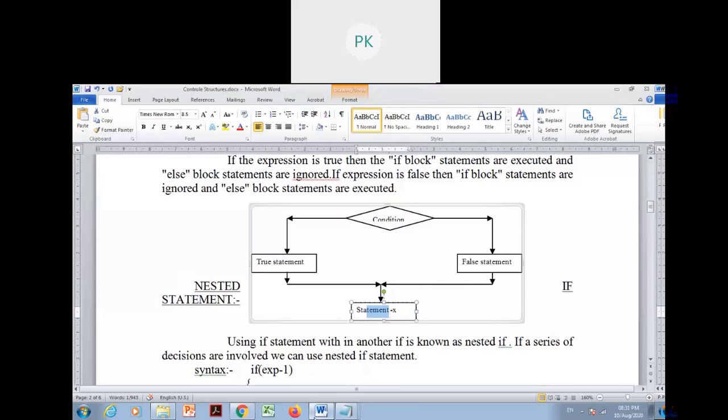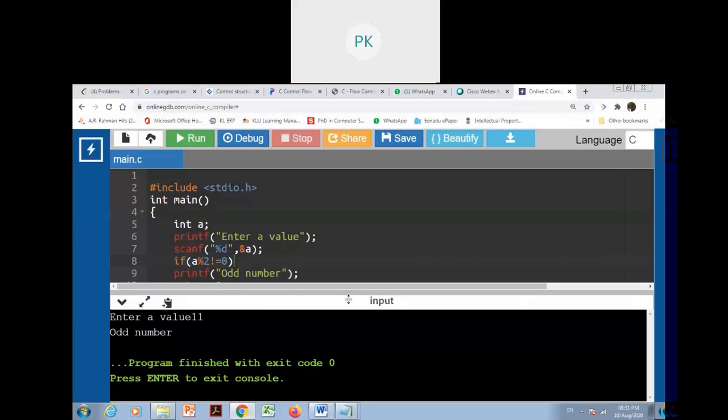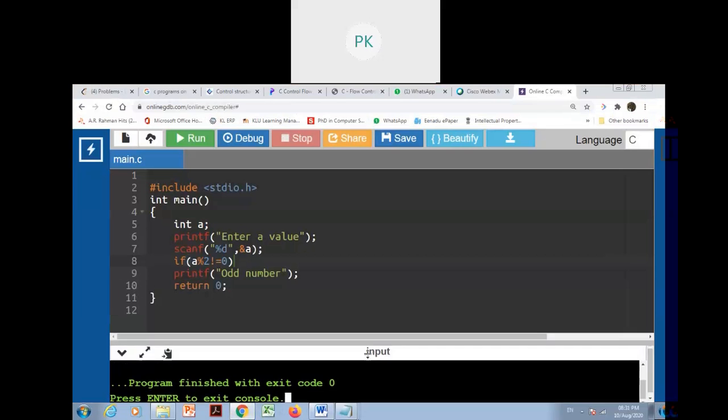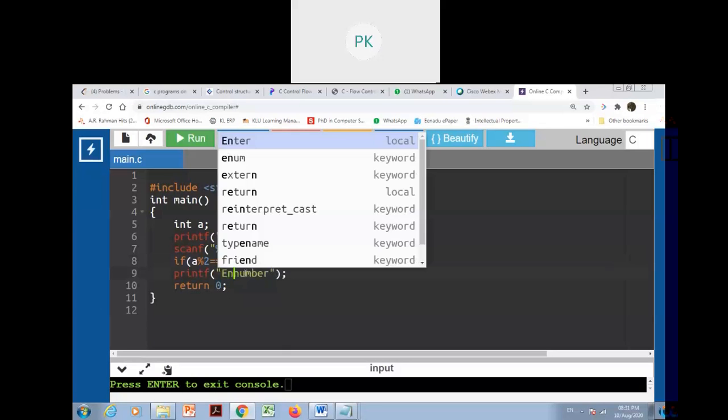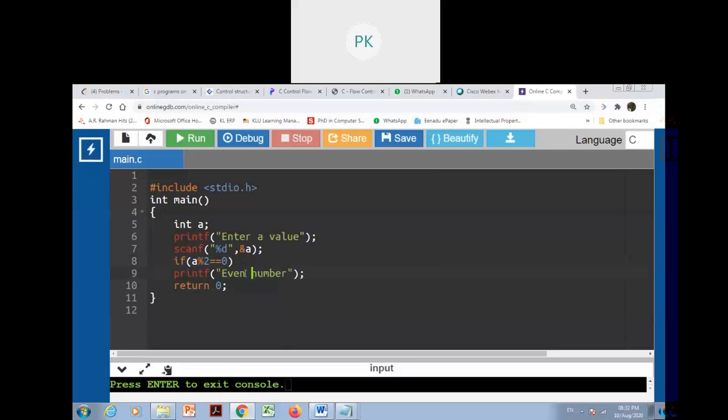Okay, so let's see how to handle both the if block and else block. Here I am writing the same program. If the remainder is equals to 0, then even number, else.